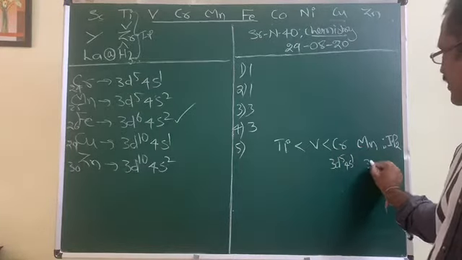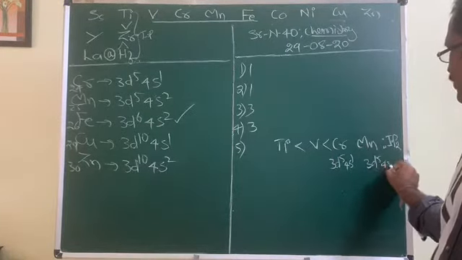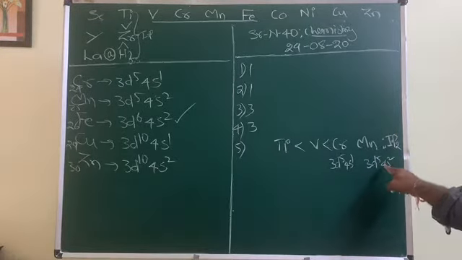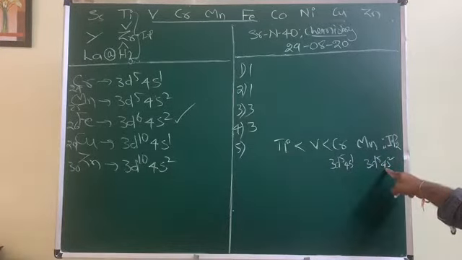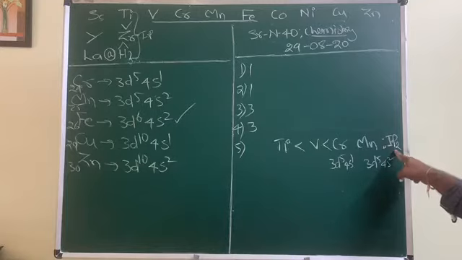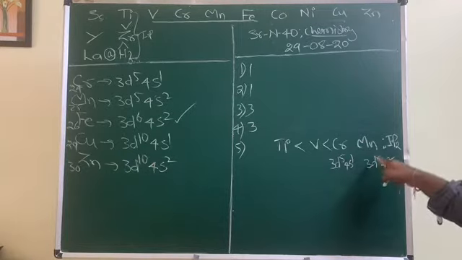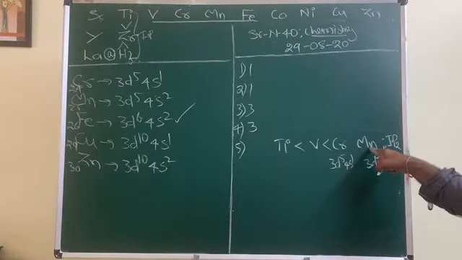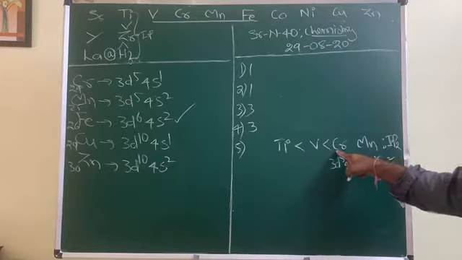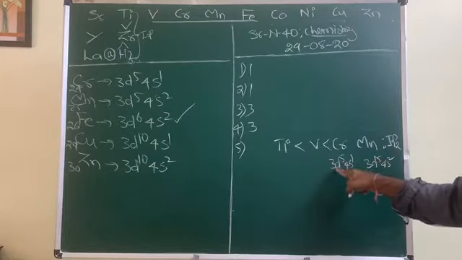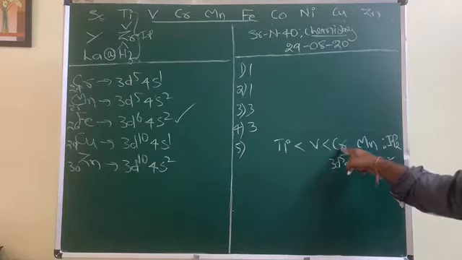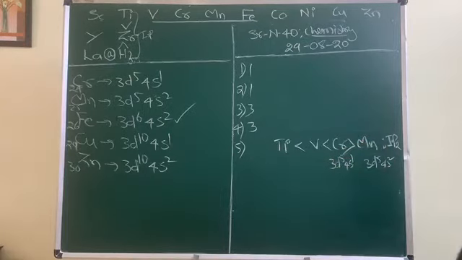Whereas in manganese, the configuration is 3d5 4s2. Here removal of the second electron is easier. IP2 is related to removal of the second electron. That is easier for manganese because by the loss of two electrons, it gets the further more stable 3d5 configuration. From this discussion, removal of two electrons is easier in manganese, so IP2 is lesser, whereas the removal of the second electron from chromium is difficult because of the stable 3d5 configuration, hence its IP2 is greater.